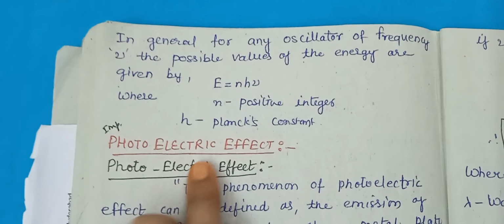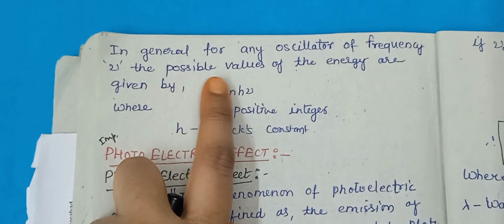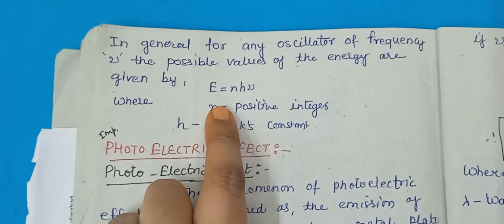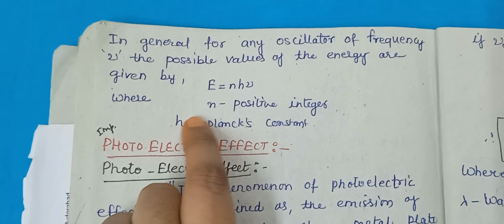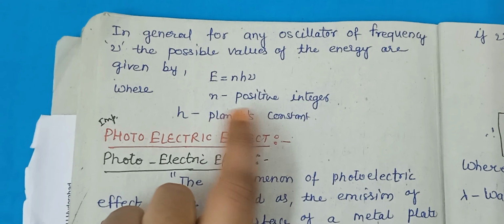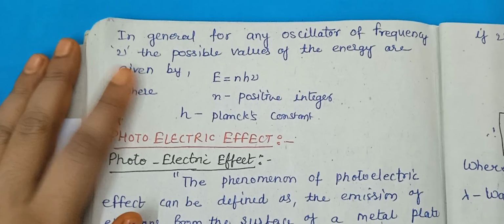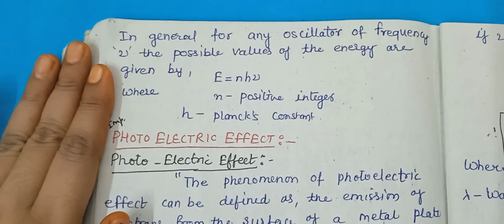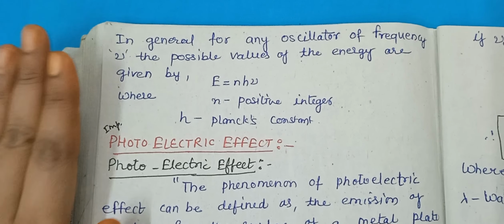In general, for any oscillator of frequency nu, the possible value of energy can be defined by E equal to n h nu, where n is a positive integer and h is Planck's constant. Here we have the Planck's radiation law assumptions, all things.